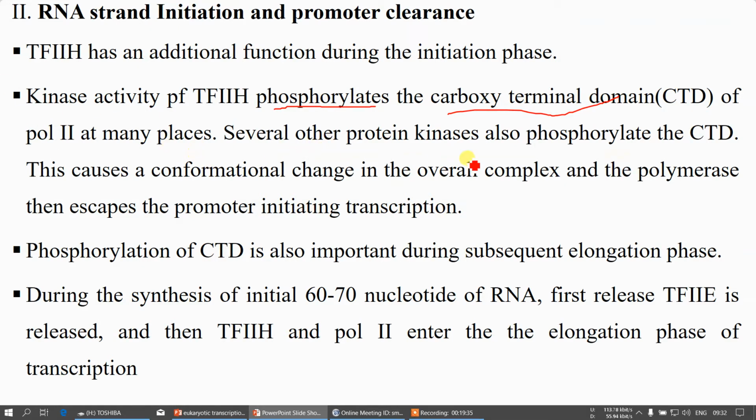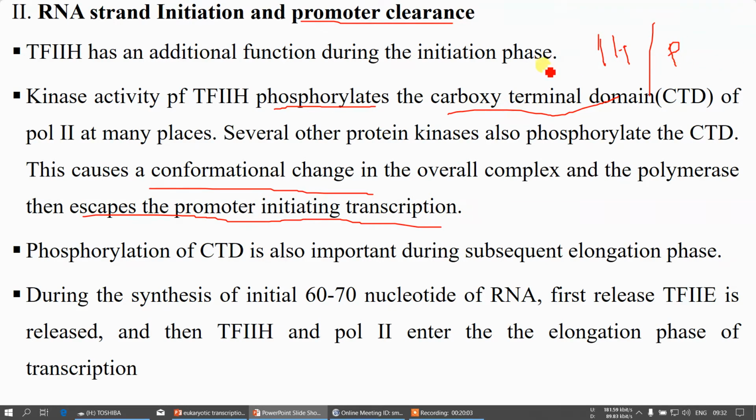Other protein kinases also phosphorylate your RNA polymerase. Due to this, a few more conformational changes occur in the overall complexes, and the polymerase then escapes the promoter, initiating transcription. This one is known as promoter clearance. So due to the action of your factor 2H, a phosphorylation reaction takes place in the RNA polymerase 2.